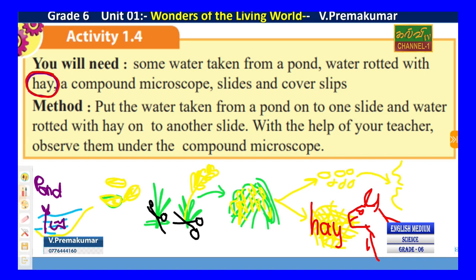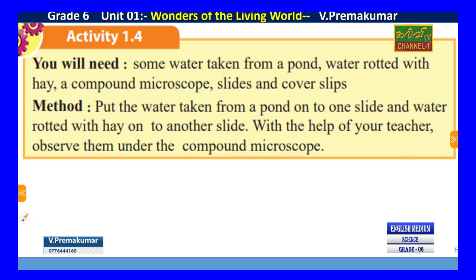A compound microscope, it's available in the laboratory. And slides, slides and cover slip. Method: put the water taken from the pond. Now we need pond water rotted with the hay. We take a small bucket, put a small amount of hay, and fill it with pond water.